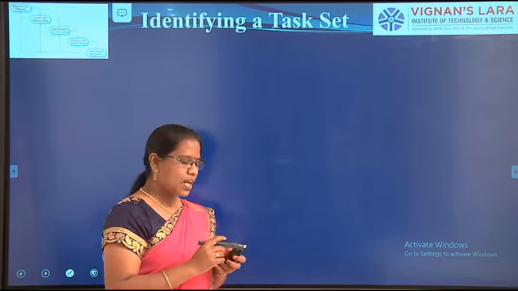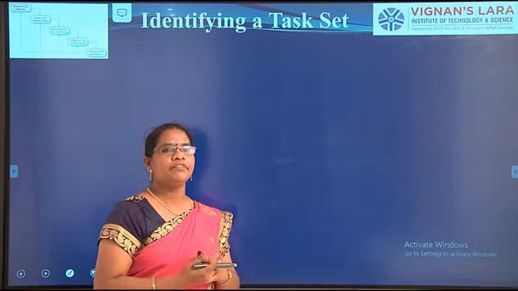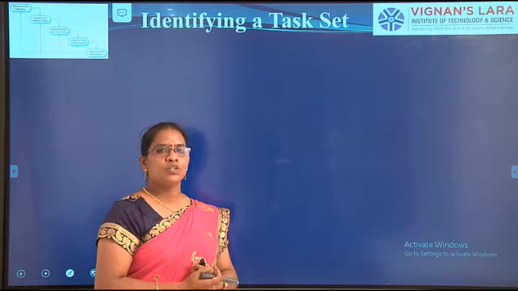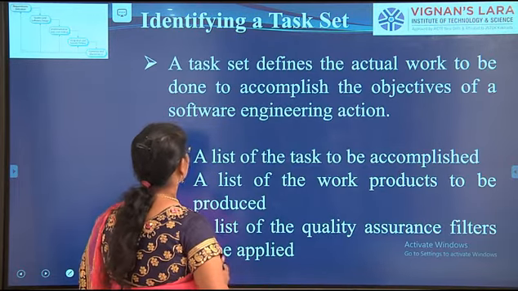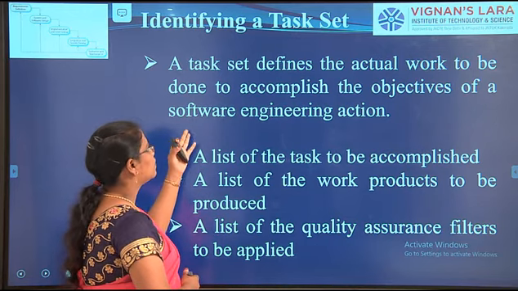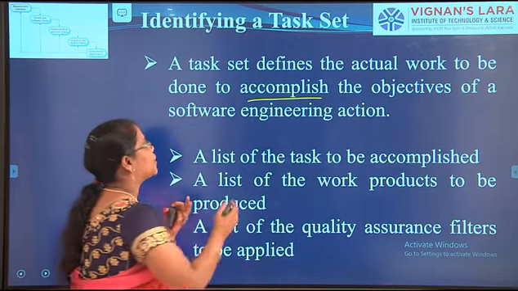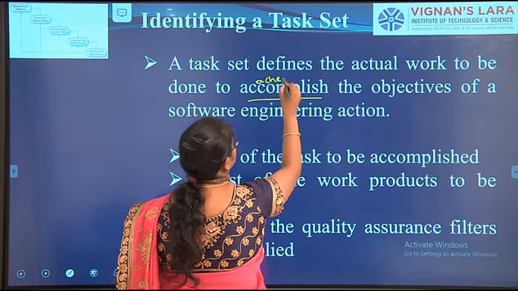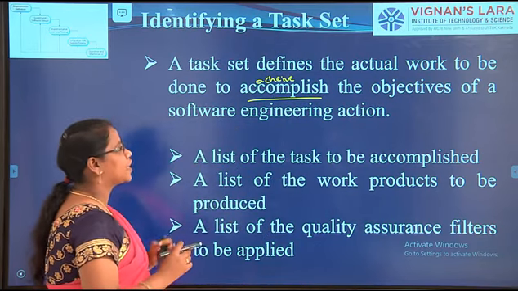See, a task is nothing but some work we have to do. So while developing a software project or software system, what is a task? How can I identify that? Let us see that. A task set defines the actual work to be done to accomplish, that means to achieve, the objectives of a software engineering action.